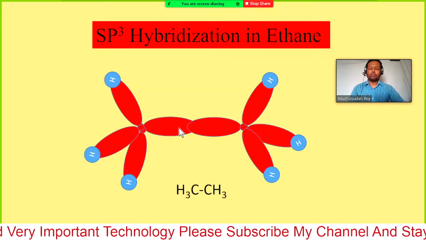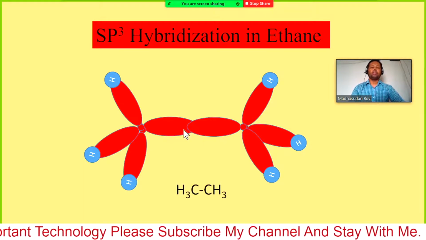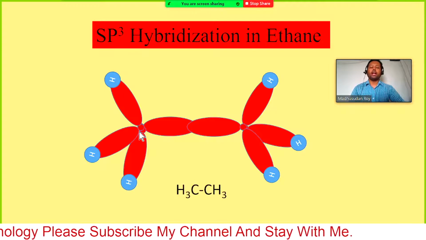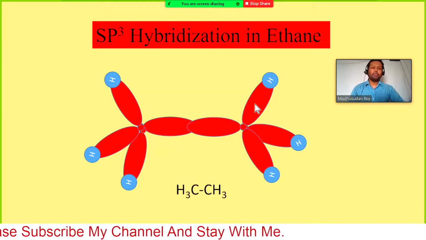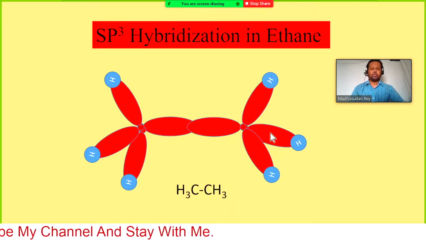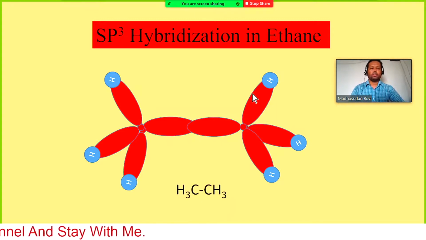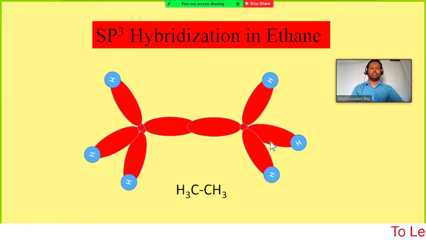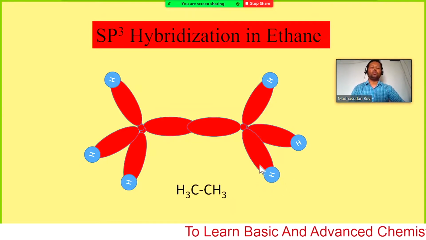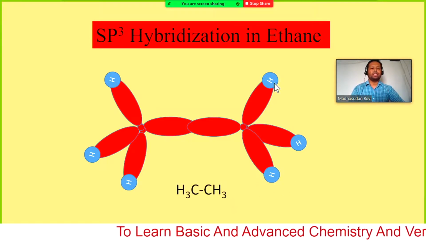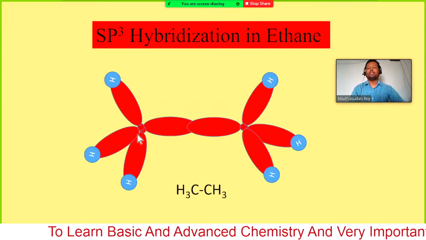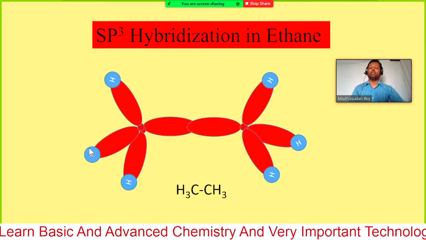In this way we have a single bond between two carbons, and the rest of the sp3 hybridized orbitals, this one, this one, this one of each carbon, three on each, can overlap with three different hydrogen atoms to form three sigma bonds with this carbon, and likewise three sigma bonds with the hydrogens on the other carbon.